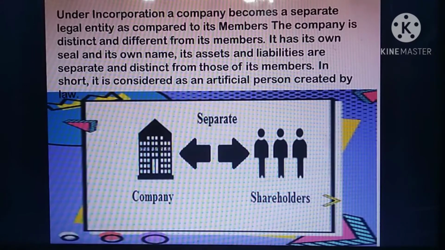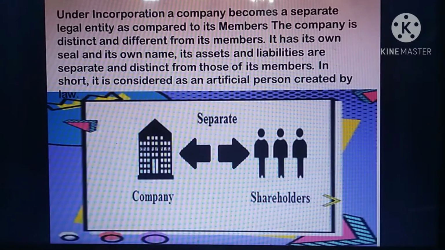As I already explained in the definition, a company is an artificial person created by law, so we have to create the company through the law. Once it is legally formed, it becomes an incorporated company, distinct from its members.